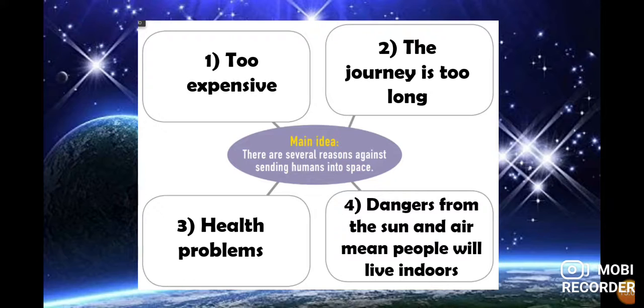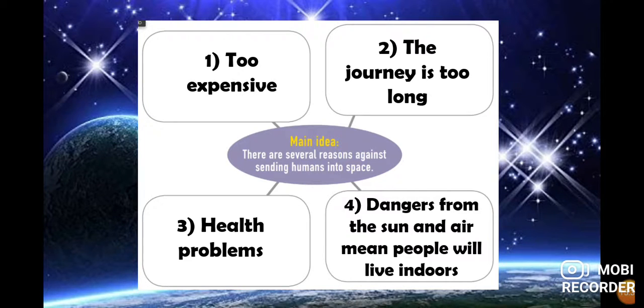Dangers from the sun and air mean people will live indoors. Okay, what is this one? Because you are exposed to the sun rays. You are exposed to different, particular elements that are maybe unknown for us, or we don't have here on Earth. And if it is impossible to go out of the spaceship. So, these are the four reasons against.